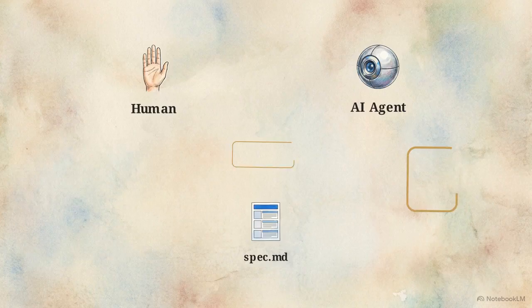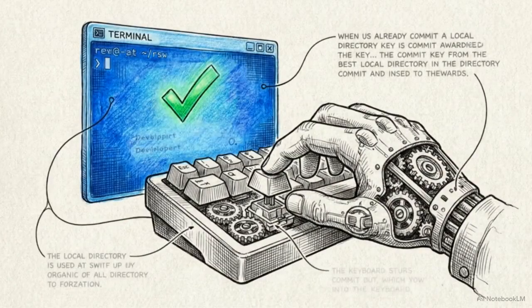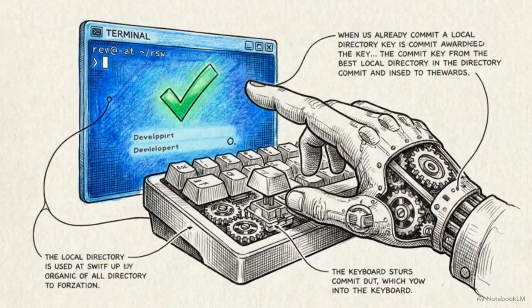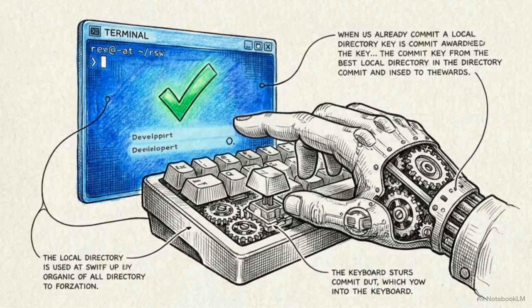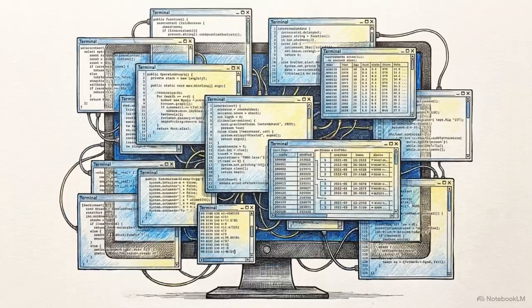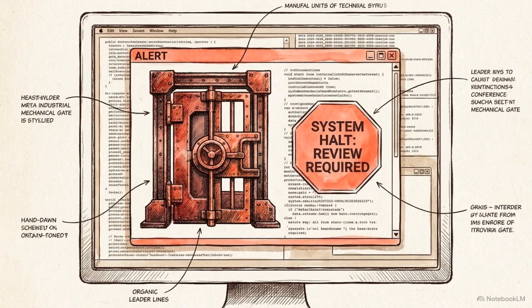This creates a bidirectional contract. Humans steer intent by writing the spec, and the AI steers implementation by reading it. By making the file system authoritative, we eliminate the risk of critical decisions being lost when a context window clears. Even with a durable spec, a multi-agent system can modify files at speeds that outpace human review. Agentic governance addresses this by creating a mechanical refusal layer that enforces strict development lifecycle discipline.